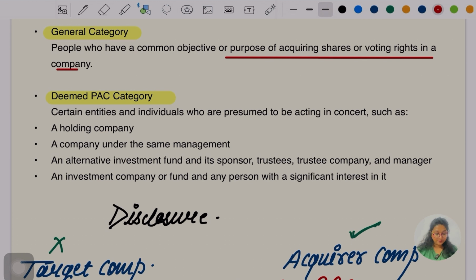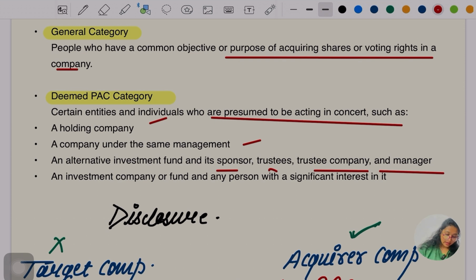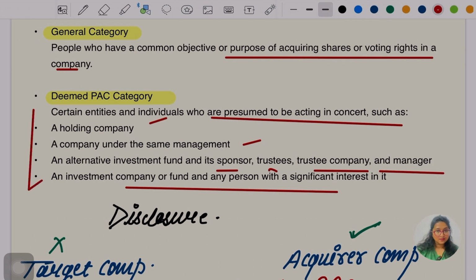Let's go for the second part, the deemed PAC category. The deemed PAC category consists of certain entities and individuals who are presumed to be acting in concert, such as a holding company under the same management, and an alternative investment fund and its sponsor, the trustee, the trustee company, and the manager. And an investment company or a fund and any person with significant interest in it. So these specific people are known as the deemed PAC category. We'll say they are the deemed PACs.